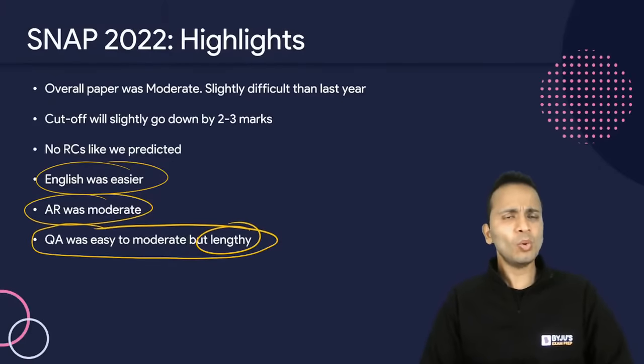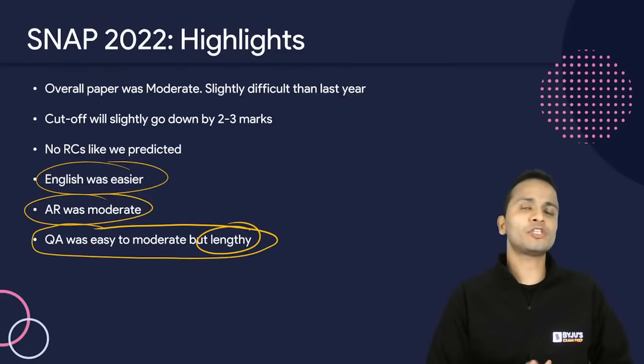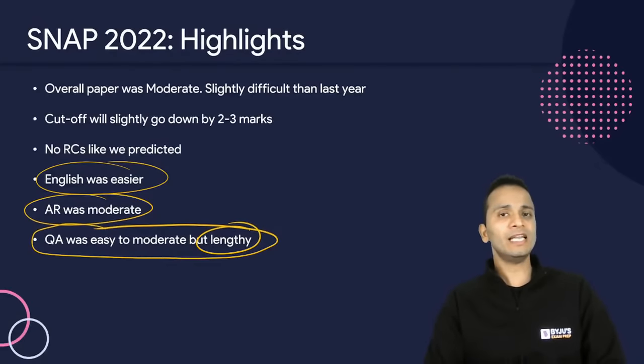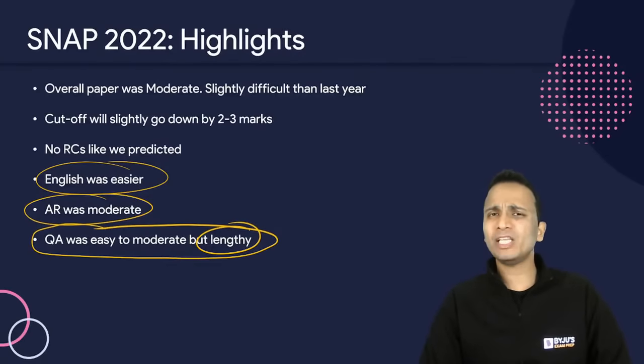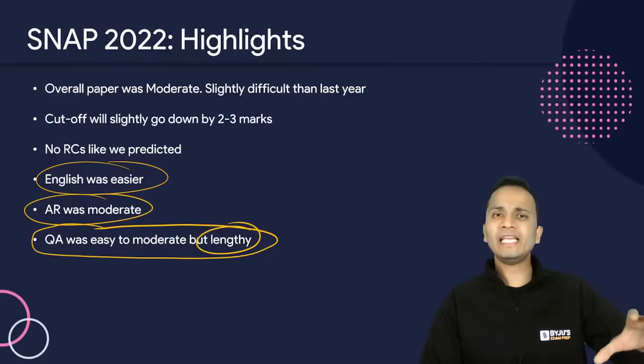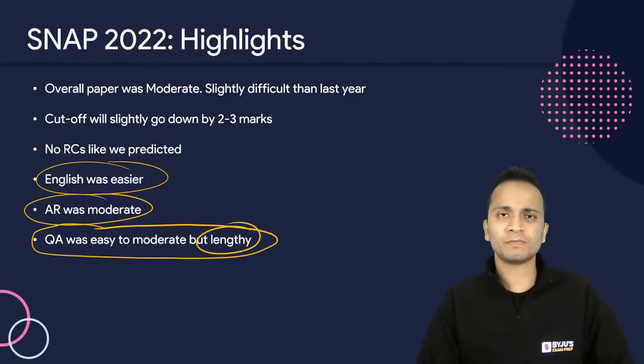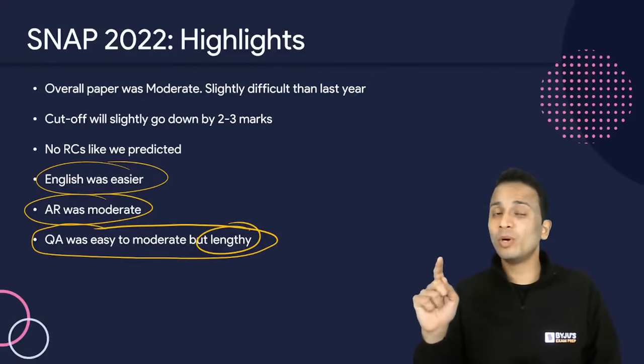Now, what we can say is snap slot 2 and slot 3 can be expected to come on the lines of slot number 1. I'm not saying the level of difficulty will remain same, but the overall pattern, the areas from which they have picked the questions, these areas may remain same. Again, I'm using the word may.